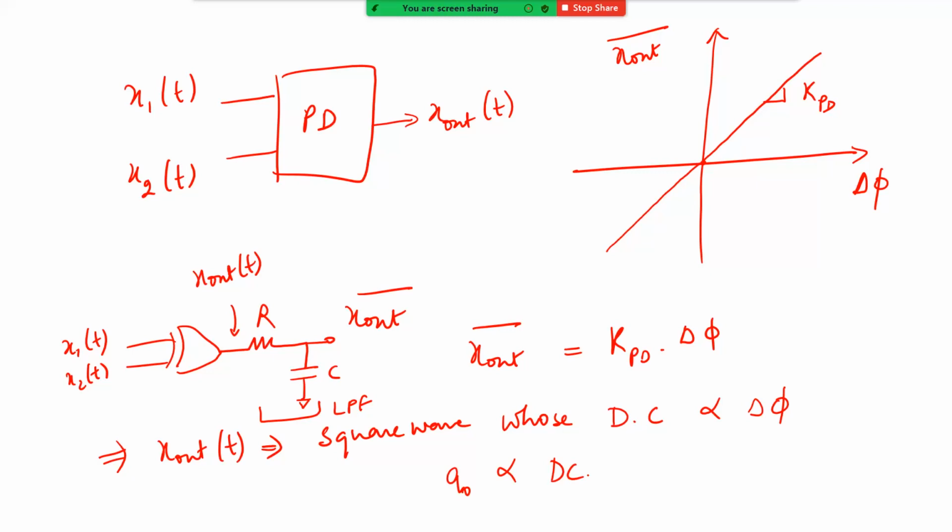So what we will get is x out bar. As your duty cycle increases, you're basically going to get a linearly increasing DC voltage. Okay. So this is a very simple phase detector. Now let us just plot this. As del phi increases, and let's say the x-axis, x out bar, right? From 0, you'll have 0 DC voltage, right? When it reaches 180 degrees, what will happen?